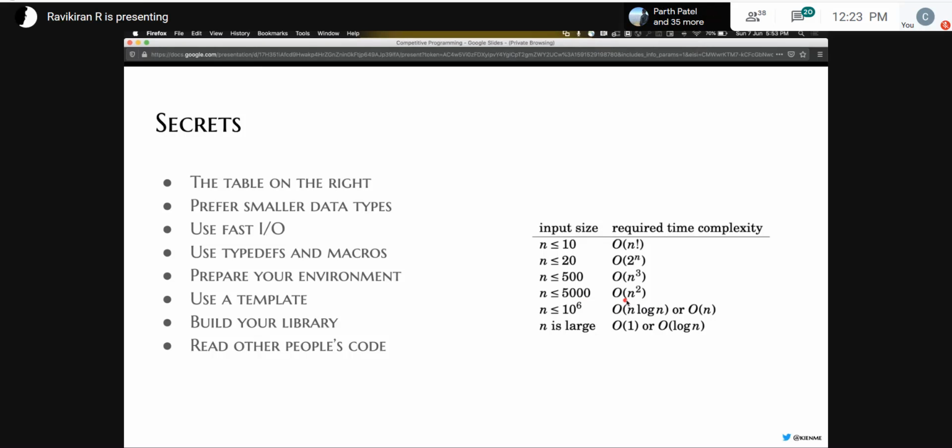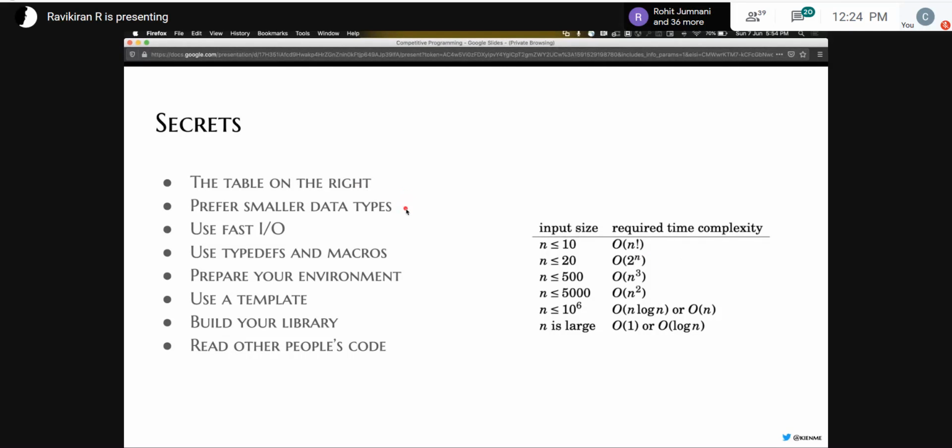If it's something like doing a for loop within a for loop, a nested for loop, you can do a maximum of about 5,000 operations, maybe slightly more, and only then will it be able to complete within 1 second. Similarly with all these input sizes. So if you're stuck with a question, looking at the constraints will give you an idea of what sort of complexity is required. Sometimes when the constraints are very small, you don't even have to break your head getting an efficient solution. You can just write a simple one that works and it will pass.